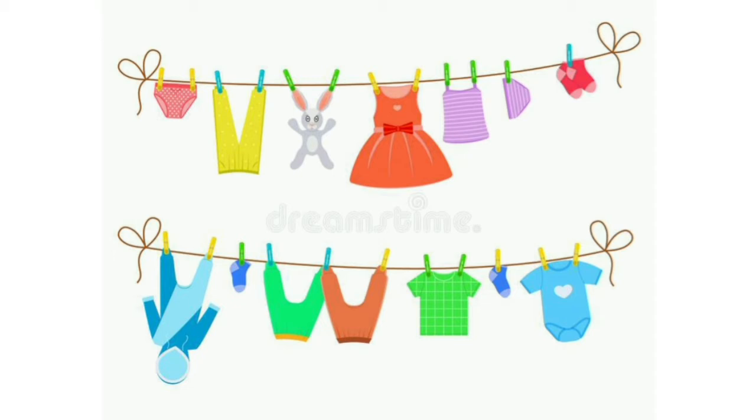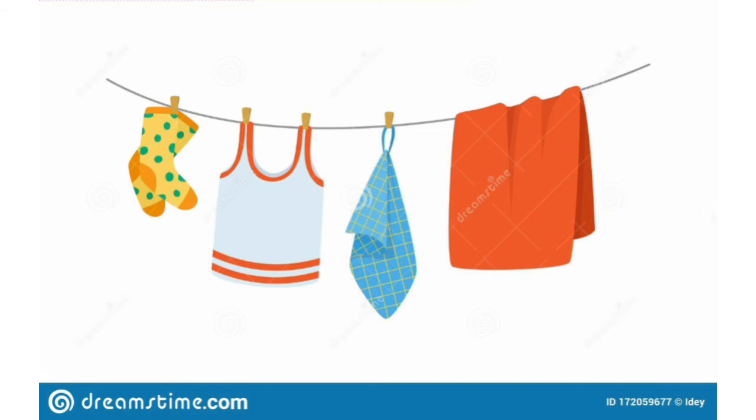Now today, children, we all are on page 26. Take out page 26 with me. Now let's see from where we get clothes. So the types of clothes and where we get them from. First it is cotton plant. Can you see the picture, children? Cotton plant. We get cotton from where? Cotton plants. Now cotton balls are used to make cotton clothes.